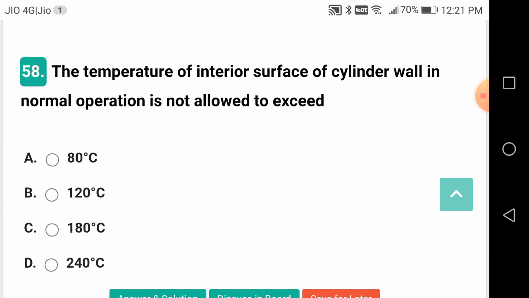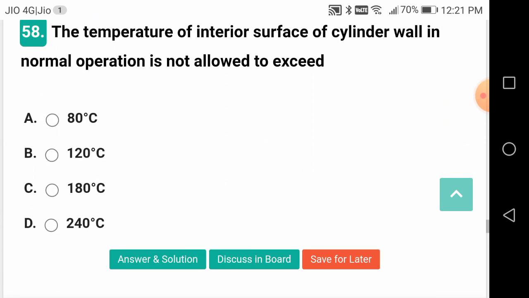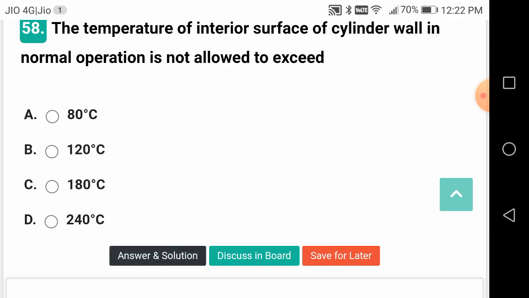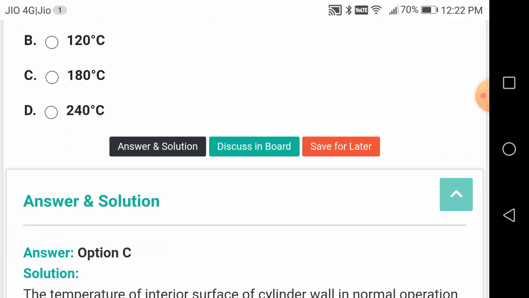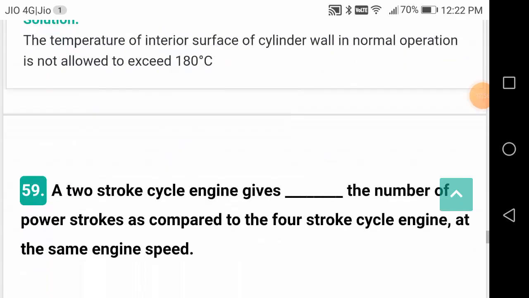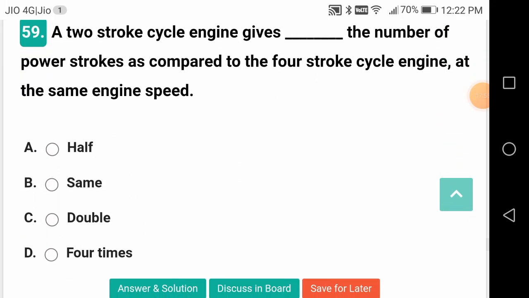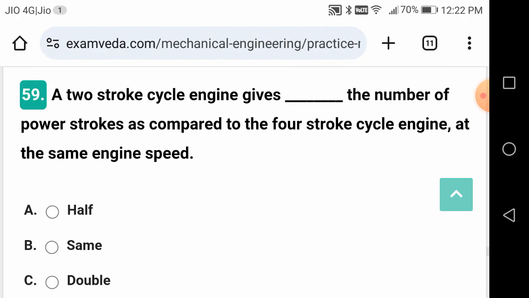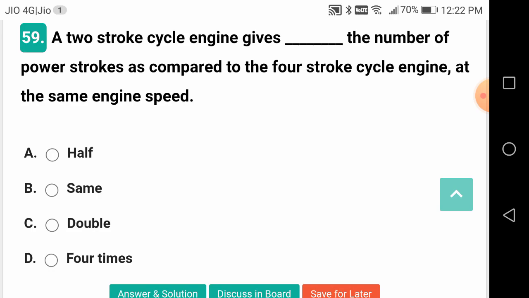The temperature of the injector surface of the cylinder wall in normal operation is not allowed to exceed how much? This is a good question, friends. Please check it. 180 degrees Celsius. A 2-stroke cycle engine gives dash the number of power strokes as compared to the 4-stroke engine at the same speed. Double. It should be double.